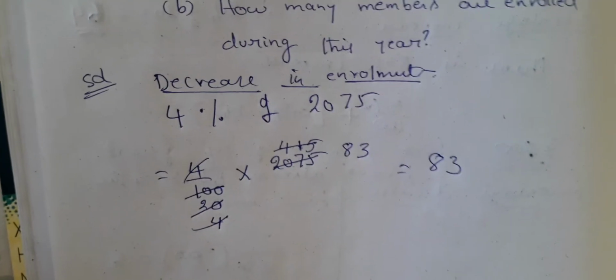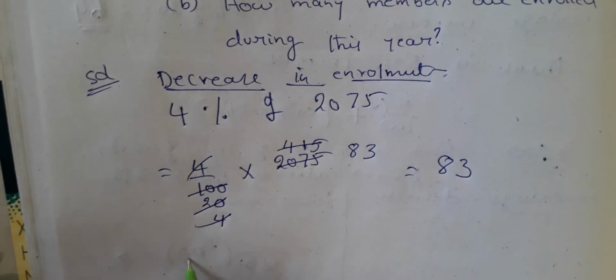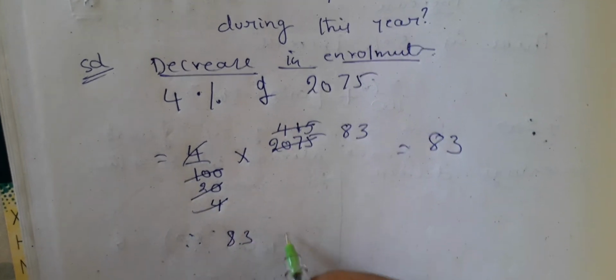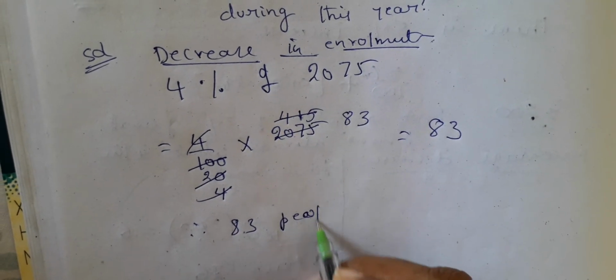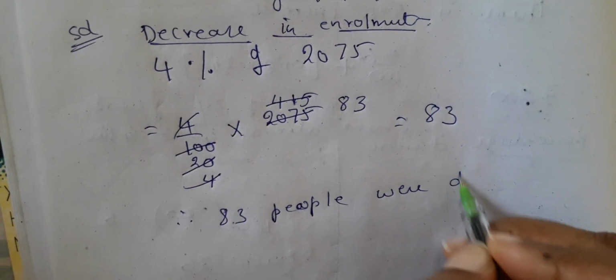So what is the decrease in enrollment? 83 people were decreased. So therefore 83 people were decreased.